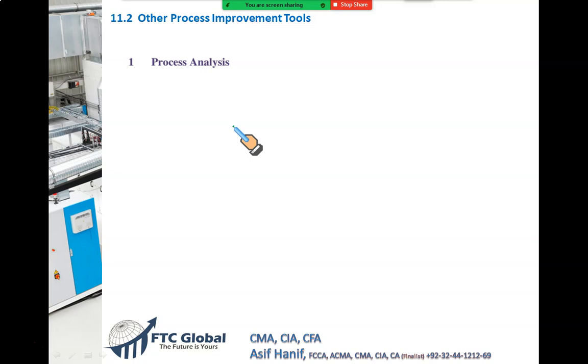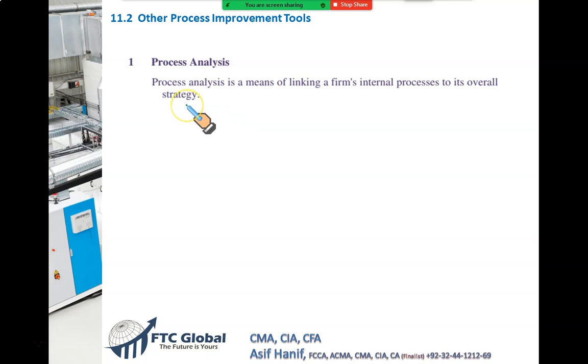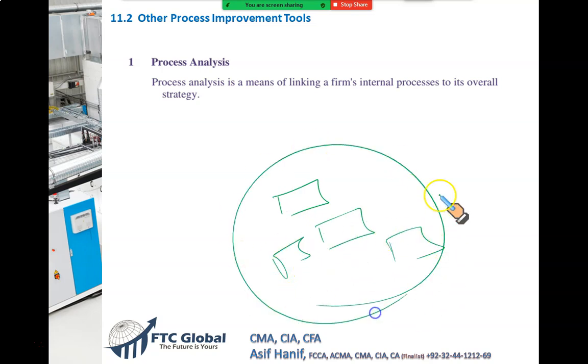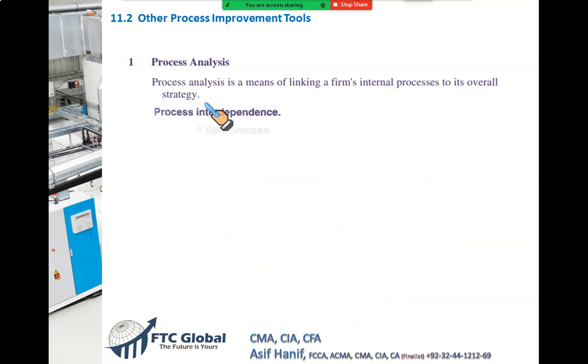What is a process? A business can be considered as a combination of different processes. A business actually depends upon many processes, and all these processes together make up the business. So process analysis is a means of linking the firm's internal processes to its overall strategy. There are two types of processes. One, a tight process. Another is a loose process.